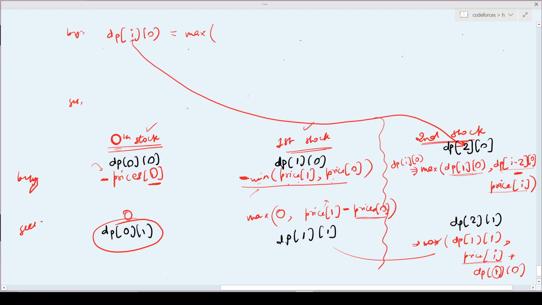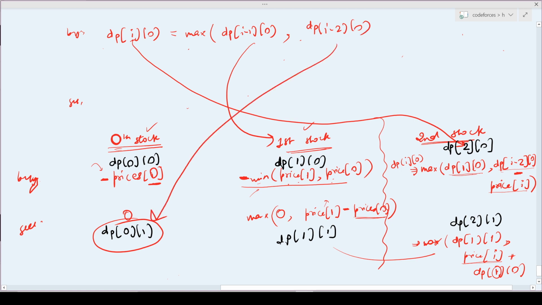I'm greedy. So I will take the maximum of dp of i minus 1 comma 0, which represents the last stock, or dp of i minus 2 comma 0, which represents the amount of money sold, minus the value of price i I need to spend on this particular day. So it is for buy.